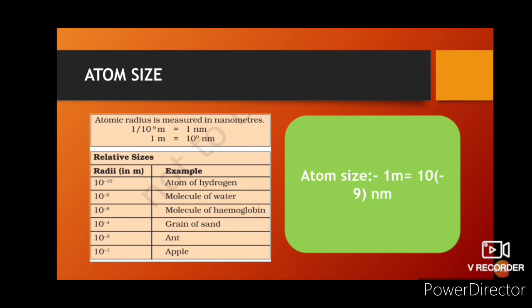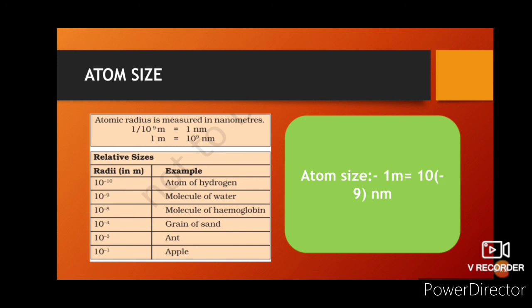So this is the table. Atom of hydrogen is 10 raised to minus 10 meters. Molecule of water, 10 raised to minus 9. Molecule of hemoglobin, 10 raised to minus 8. Grain of sand, 10 raised to minus 4. And 10 raised to minus 3, then apple, 10 raised to minus 1. So what is atom size?